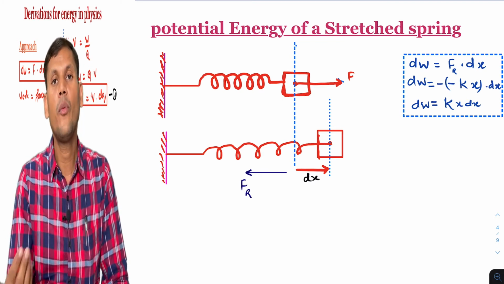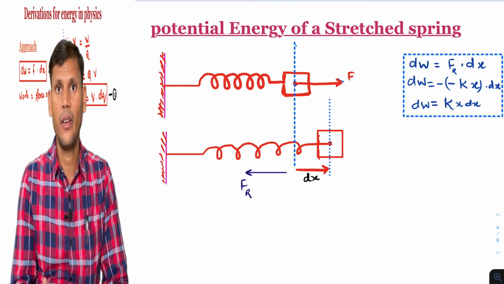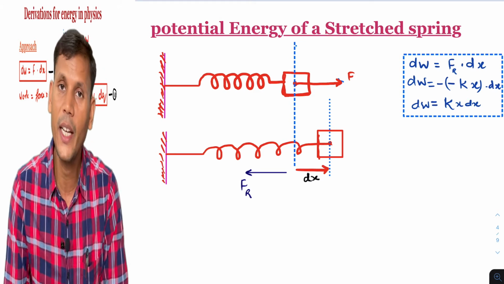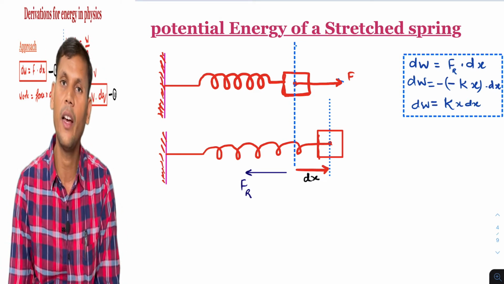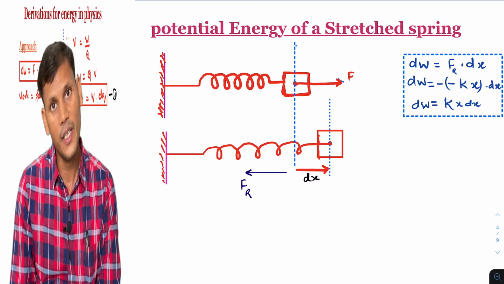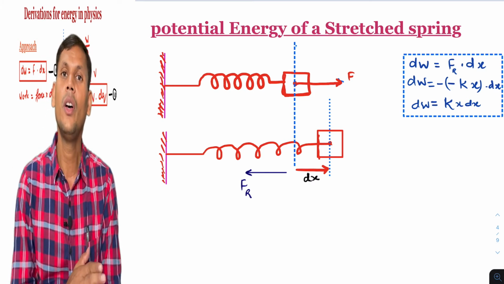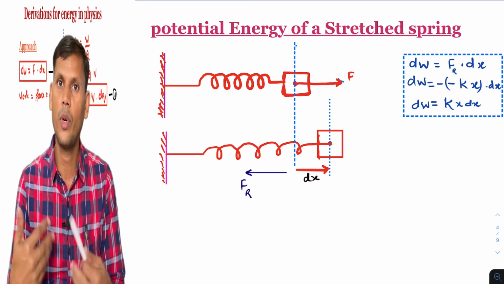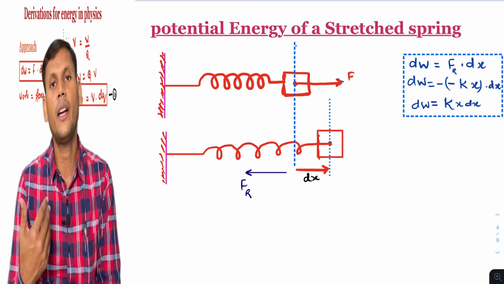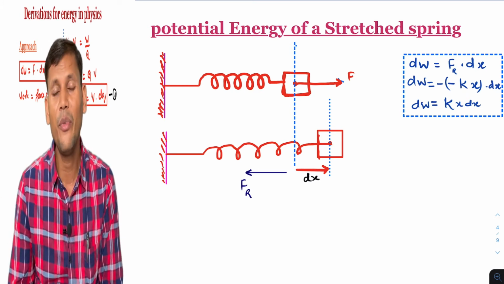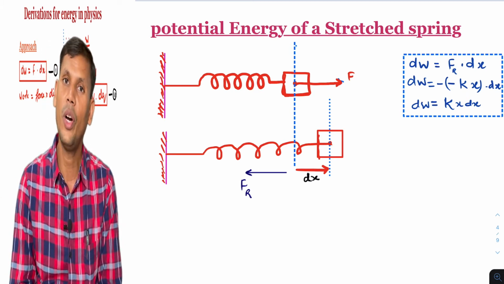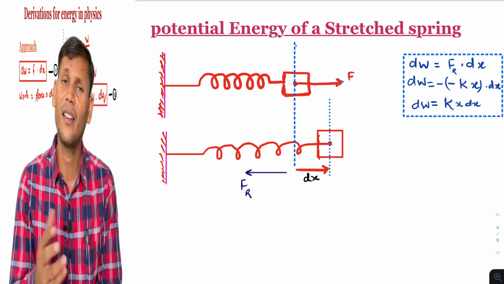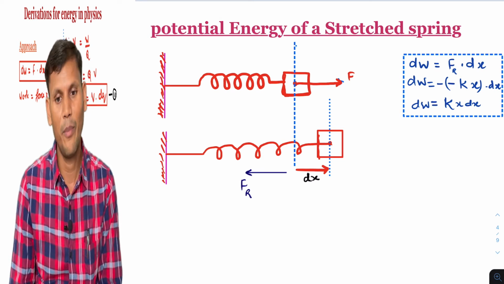Now mechanical work done or mechanical energy. For that I have already mentioned what the approach for energy should be. Energy is the form of work done, and work done is force into displacement. So we know the force in different cases for the different chapters, whatever condition is given, and whatever the force and displacement are, we can find out the work done, and that work done will be the form of energy. Once again the same concept we are going to apply.